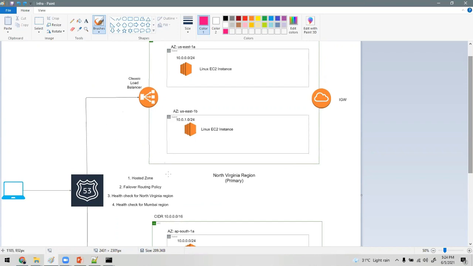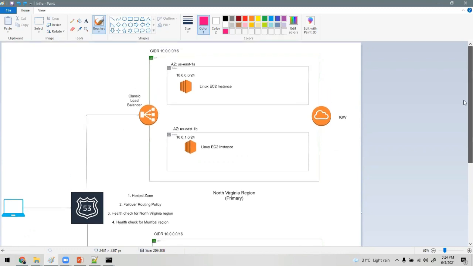And the classic load balancer will distribute the requests, depending on how many users are requesting that particular website. Sometimes it will go to 1A, sometimes it will go to 1B. Right, correct. Yeah, got it. Okay, any other doubt?